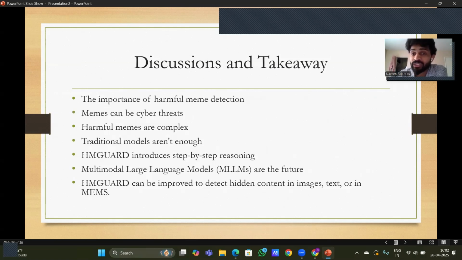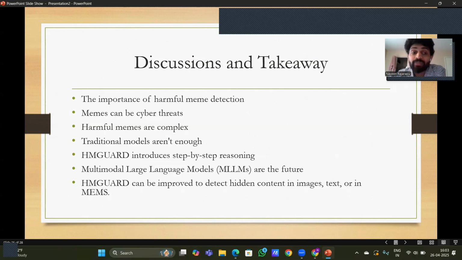So, what are the discussions and takeaways from this paper? This is really an important paper which made me realize the importance of harmful meme detection, because generally, like, I use Instagram, Facebook, I see so many memes, but generally I don't care whether the meme is harmful or harmless. I just skip the meme. But if I think, so many memes are harmful and will offend a particular community or people, so it is very important to detect whether the meme is harmful or harmless.